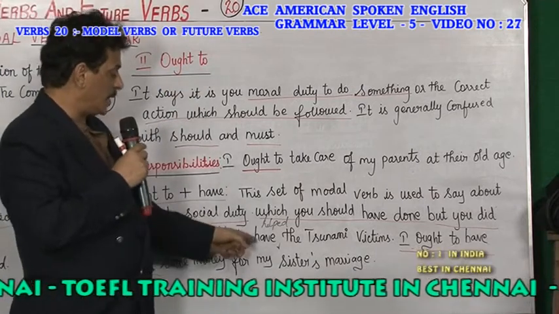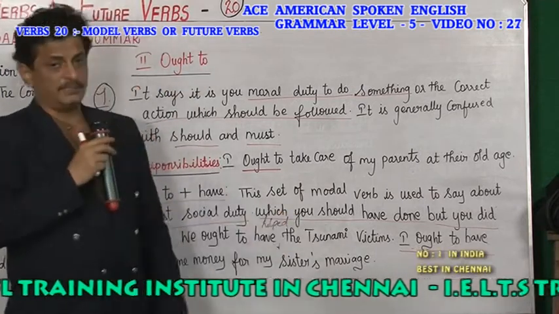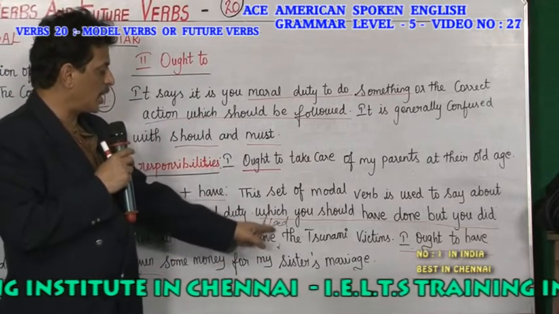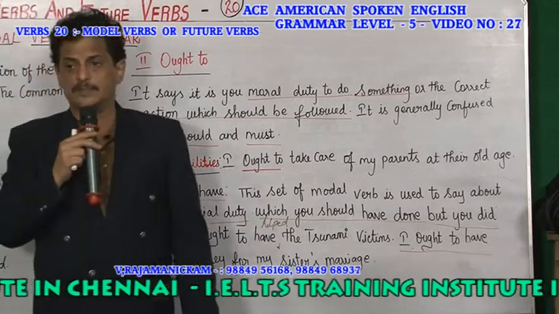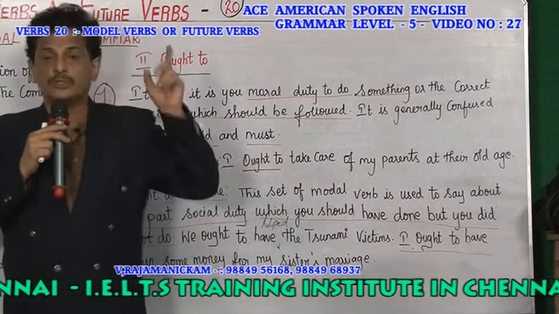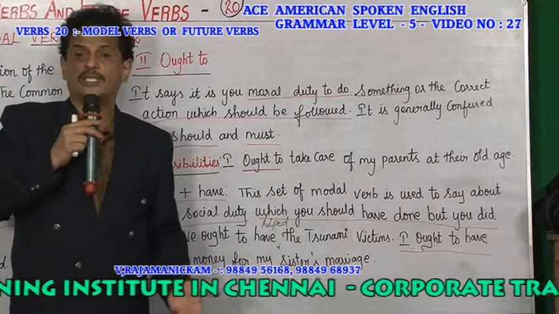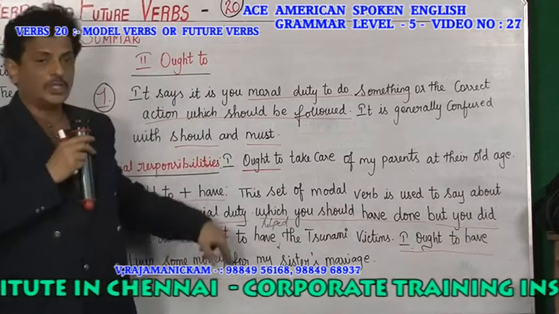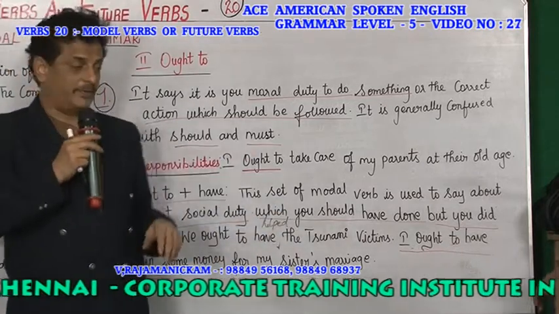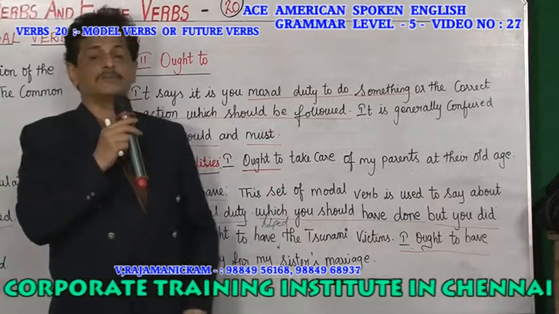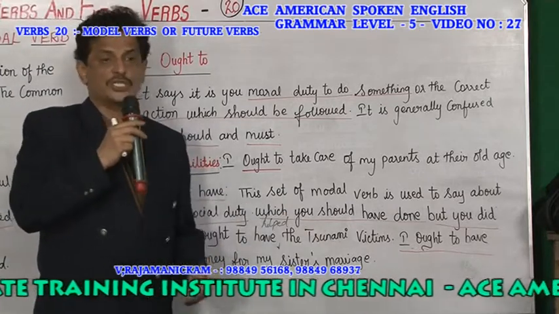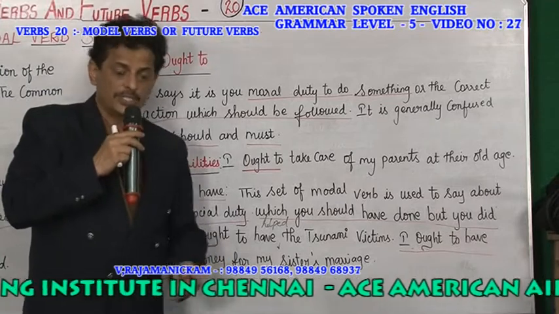So, we ought to have helped the tsunami victims means what? Helped here. We ought to have helped. Helped is the past participle. So, in the past, the 2004 tsunami happened. A lot of people were suffering. I did not help. So, I say, we ought to have helped. We should have helped. We ought to have helped the tsunami victims because they are our brothers and sisters. They are our members in the society.